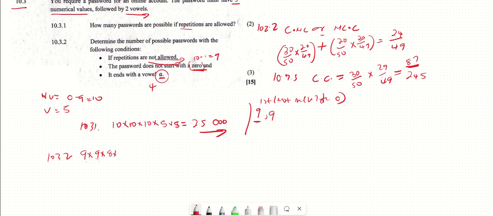Then now, to choose a vowel, I'm going to choose out of 4 because I know the last one has to be A. Because there's only one A and repetition is not allowed, I can't choose it; it was chosen for me. So it's 9 by 9 by 8 by 4 by 1. So what is the chance? The password I get is 2,592. This is the number of passwords that I can make with that condition.